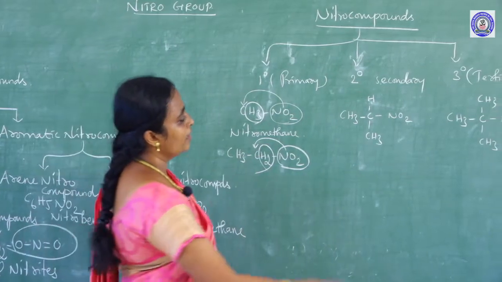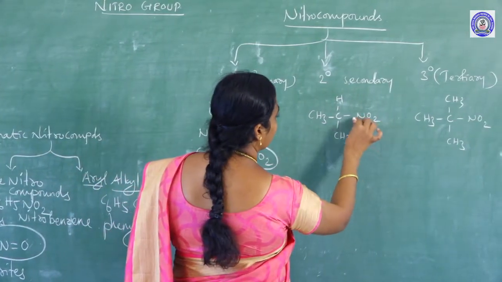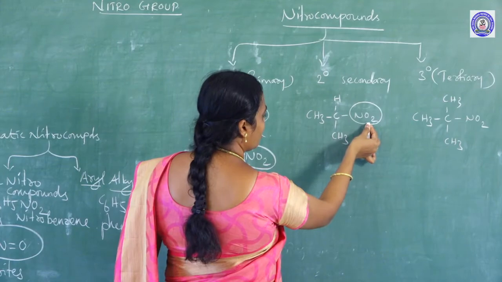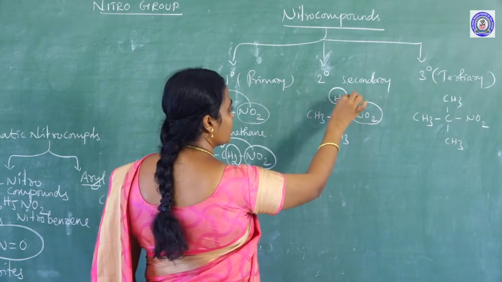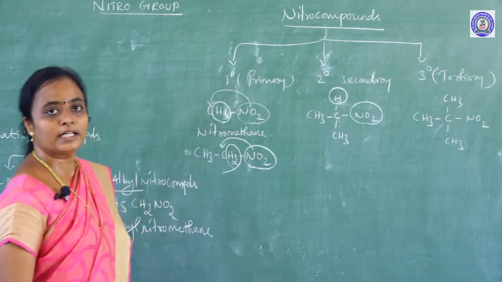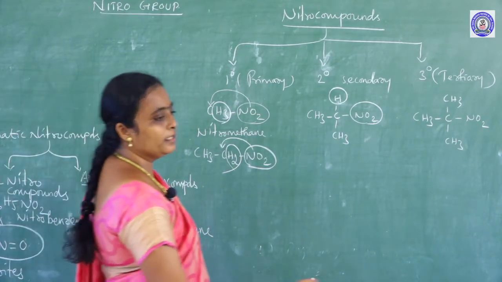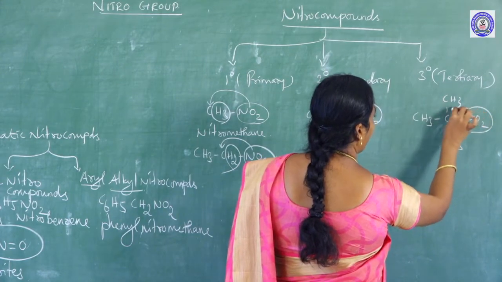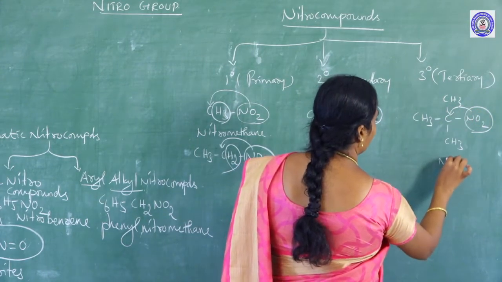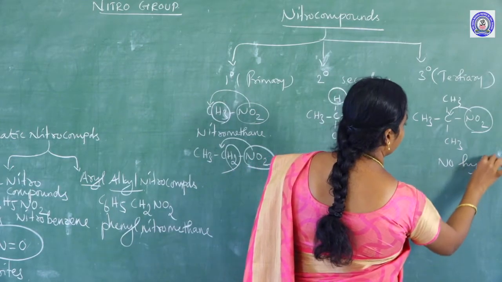And in the same way, for secondary, the carbon attached to the nitro functional group contains 1 hydrogen atom, that is secondary. For tertiary, the carbon attached to the nitro group has no hydrogen.